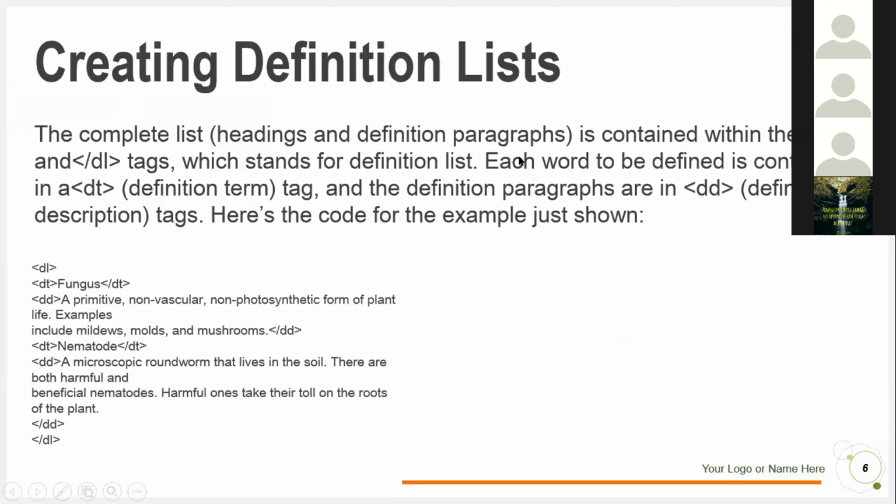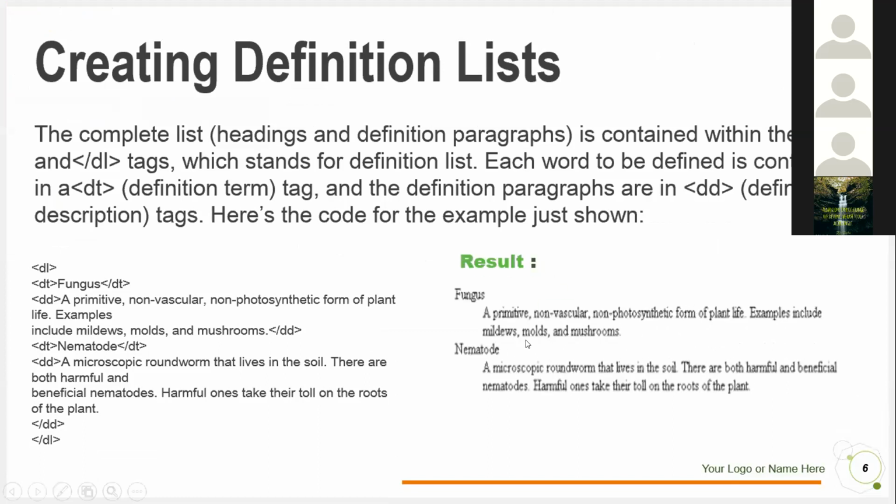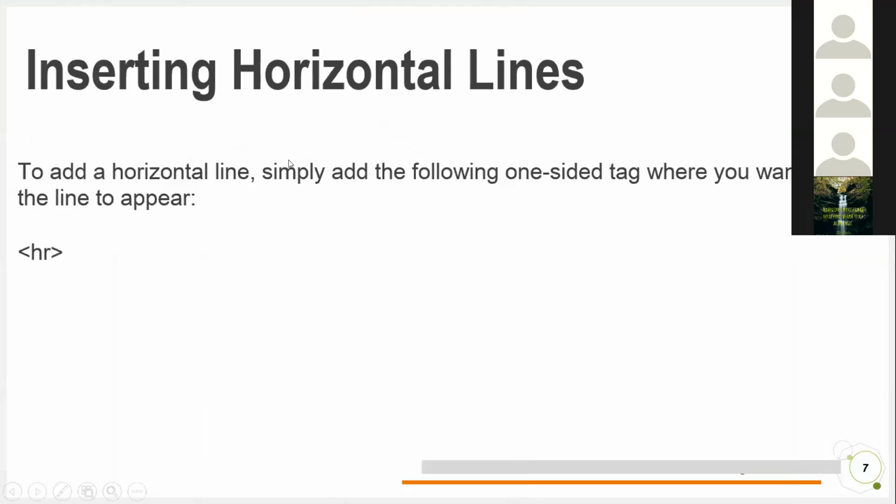You can see, right? You can make many definitions and the result is going to be like this. You see, it makes a very beautiful format. So now you want to separate your project or something. So this is a very key function. This is a very small function, but it is very great.